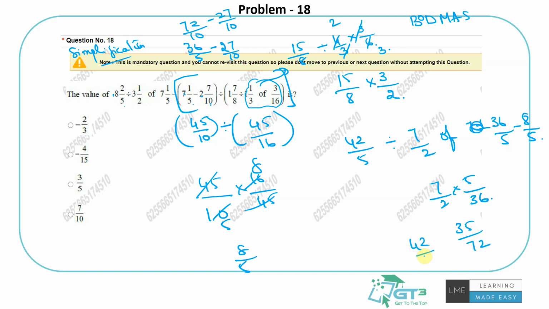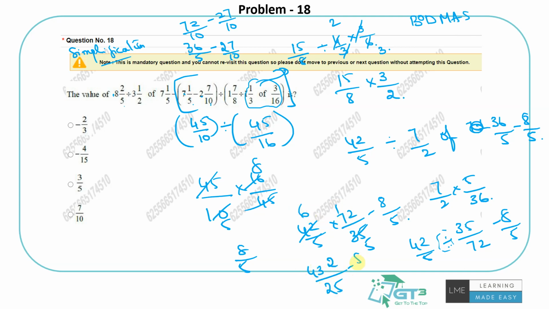So 42 by 5 divided by this, minus 8 by 5. Again division, this is the priority. So it will be 42 by 5 into 72 by 35, minus 8 by 5. 7 6s are 42, 7 5s are 35, so it will be 6 2s are 12, 432 by 25 minus 8 by 5.